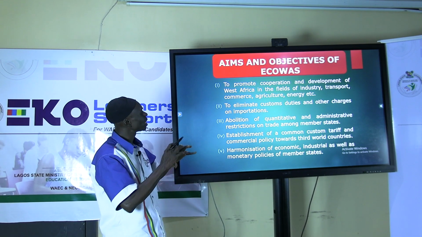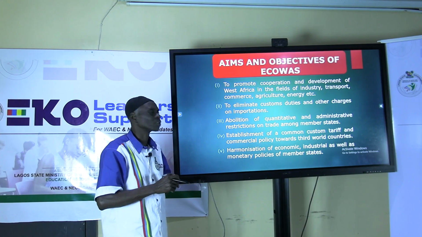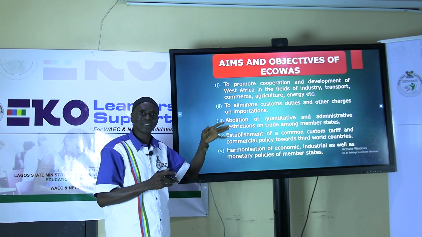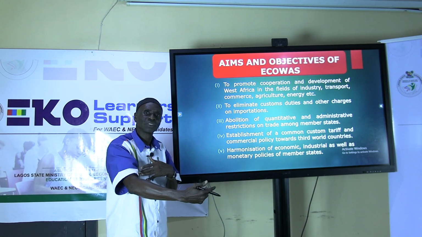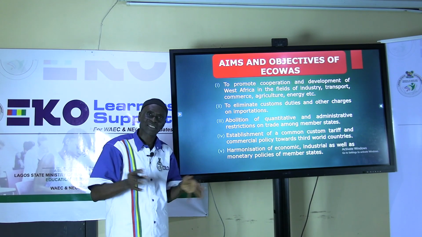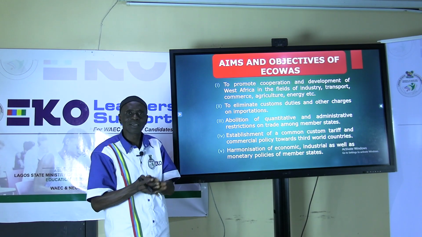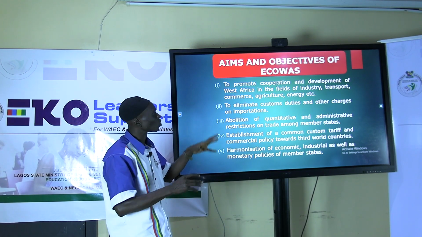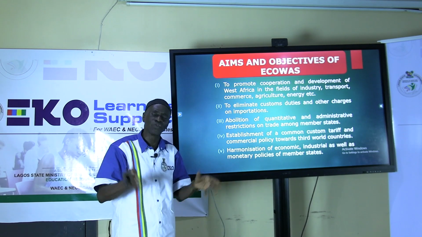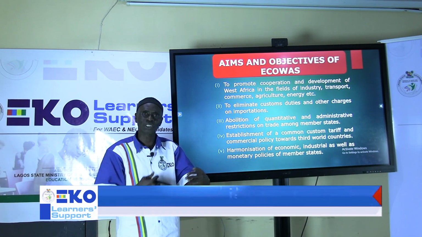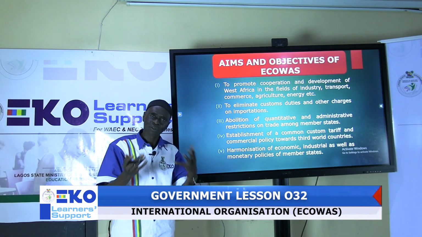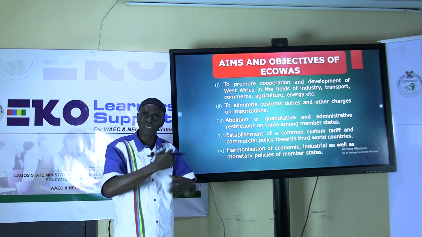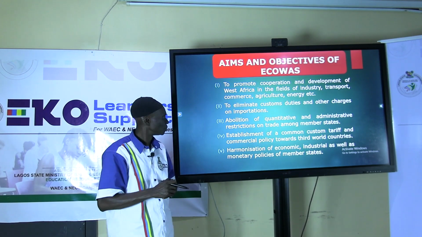Number two, to eliminate custom duties and other charges on importations. What do you mean by custom duties and other charges? Goods that come into a country of West African states from one place to the other have levies that are imposed on them. This was removed in order to reduce the cost of bringing goods from one country to the other, as brothers, as friends, as neighbors of the same sub-region.